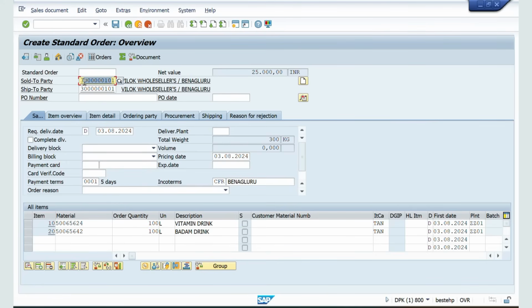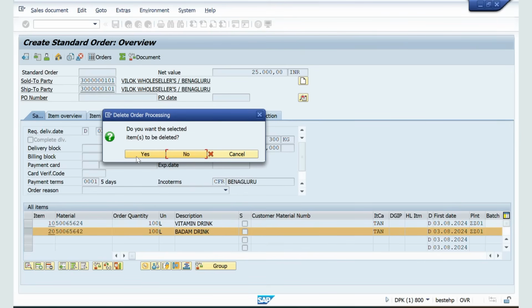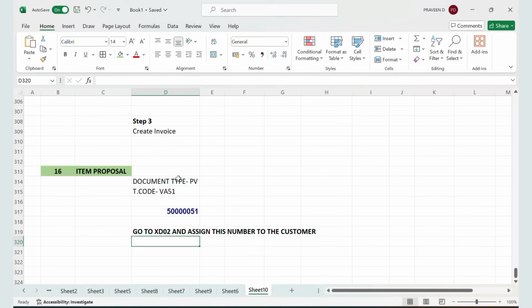So whenever I create any sales order with respect to that customer, the system will propose the materials. You can even delete the line item also. So this is the flexibility of having item proposal. The transaction code is VA51 and the document type is PV.